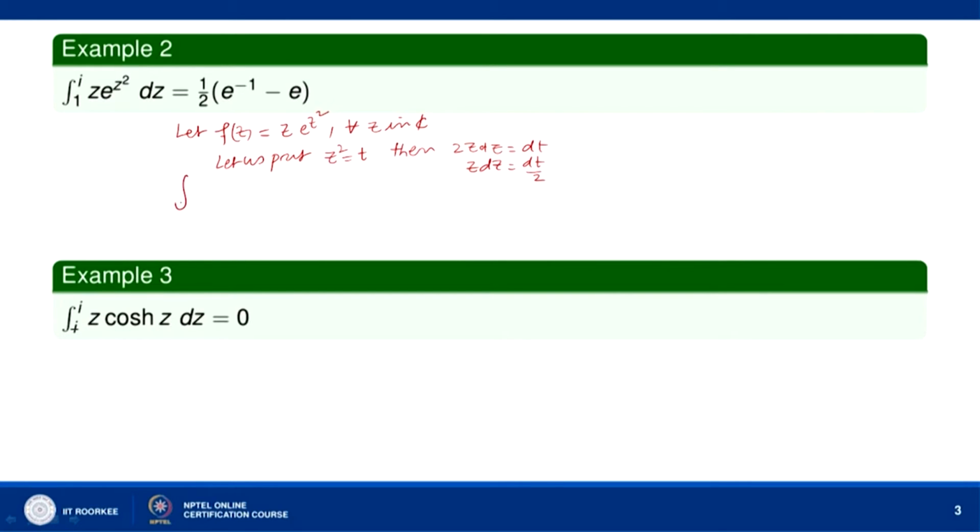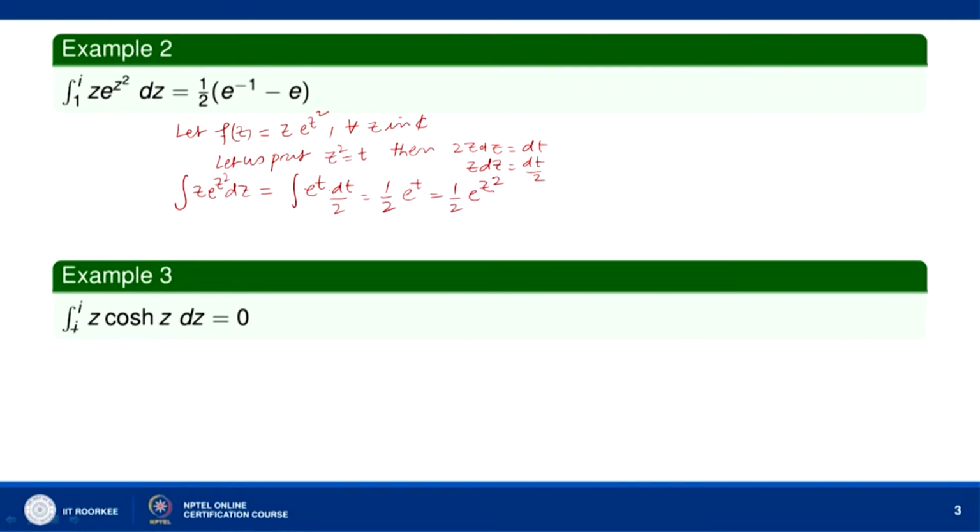So, the integral of z e to the power z square dz will be equal to the integral of e to the power t into dt by 2. So, this will be half e to the power t, or half e to the power z square.